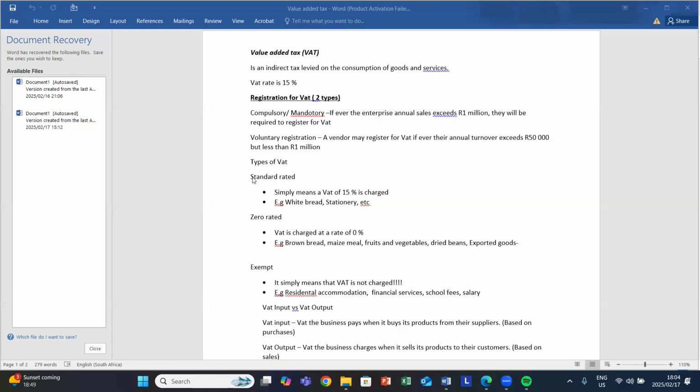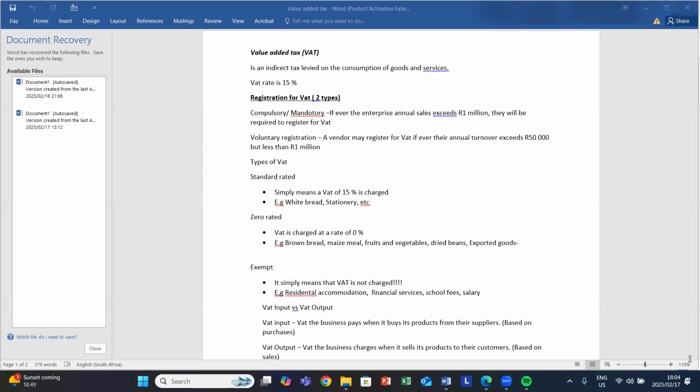Apologies there. The examples that I said earlier were with regards to exempt: residential accommodation, financial services, and school fees. Apologies there.